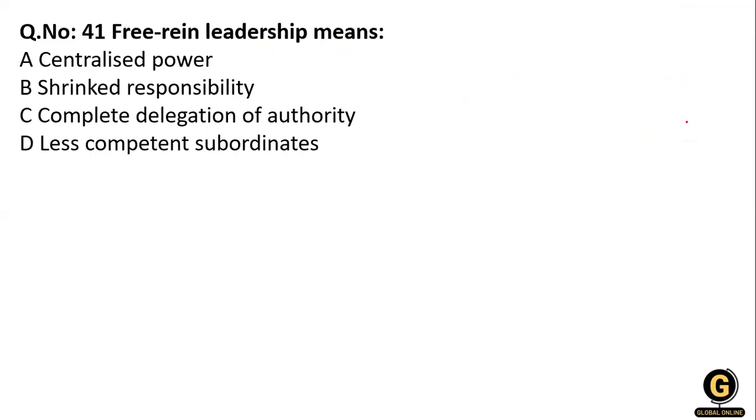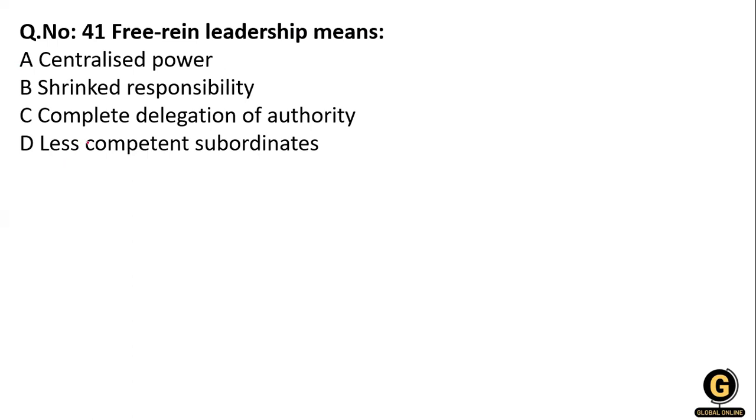Okay. Now, pre-Ryan relationship. The pre-Ryan leadership means centralized power, distinct responsibility, complete delegation of authority, and less competent subordinate. So what will be the right answer?